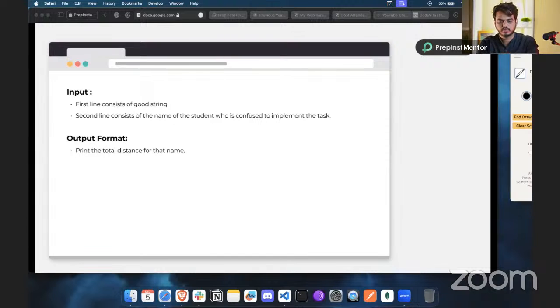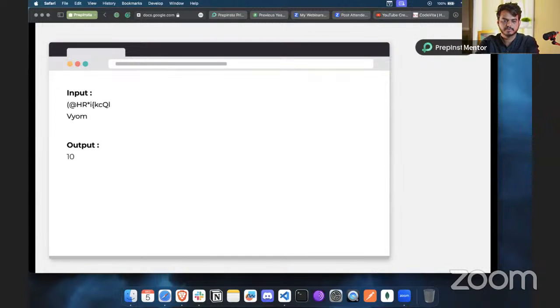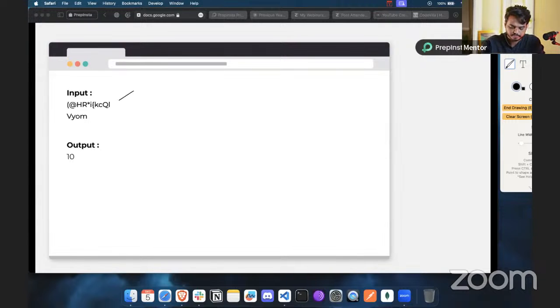And in order to solve this, we have some examples as well. So here, this is the input, that is, we have a good string. All right, then this name, we have to convert that into a good name. And once you do that, the output that we have is 10, and we need to identify how we got that 10 as an output here.